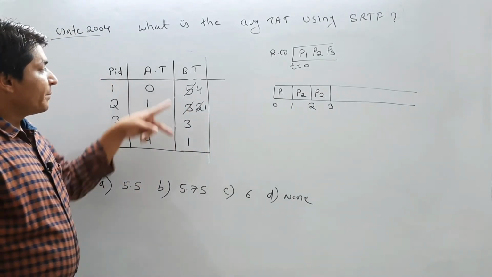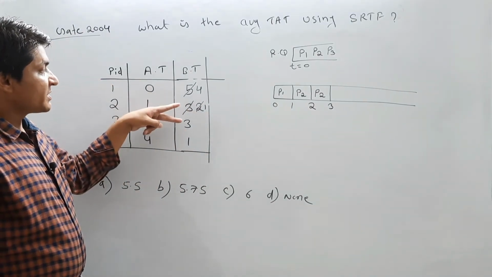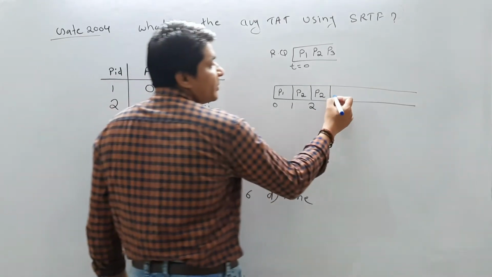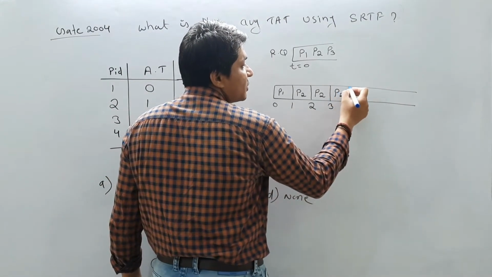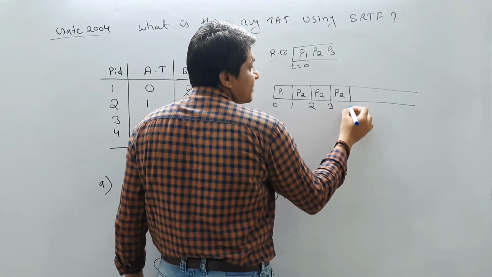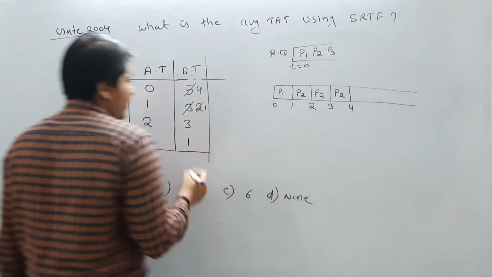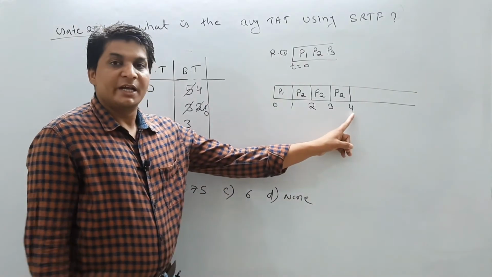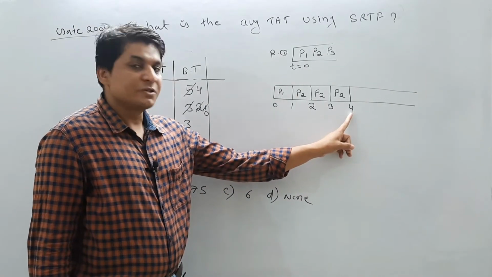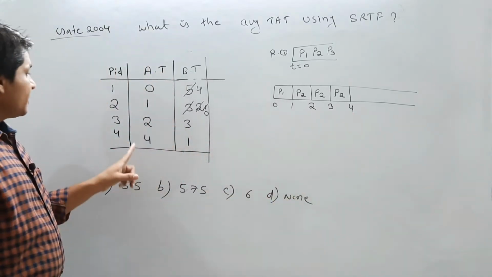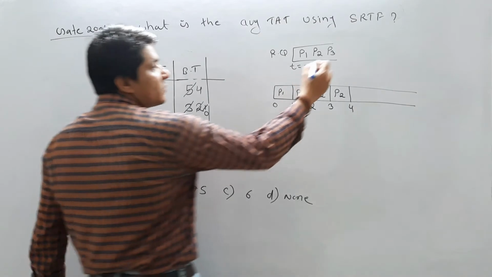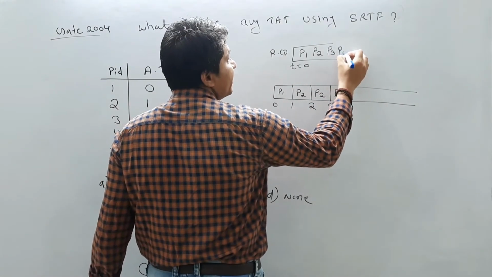Now if you compare the remaining burst time of the processes, which process will go for execution? Again P2 will go for execution. Let us execute P2 for another 1 second, so it will become 0. By this time, is there any new process which arrived in the ready queue? P4 is the process which arrived at arrival time 4. So P4 is also available in the ready queue.